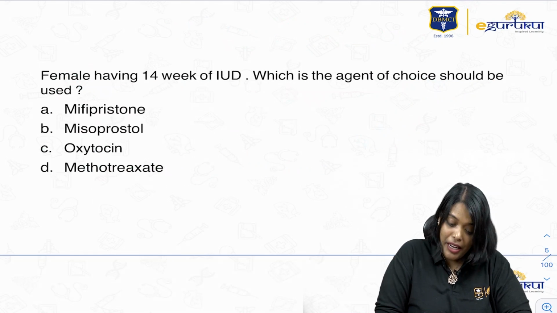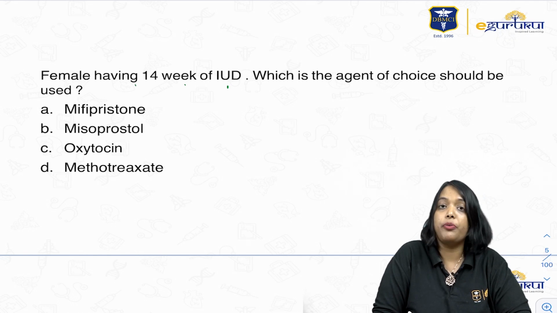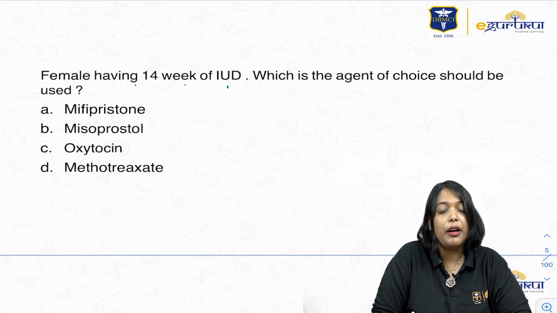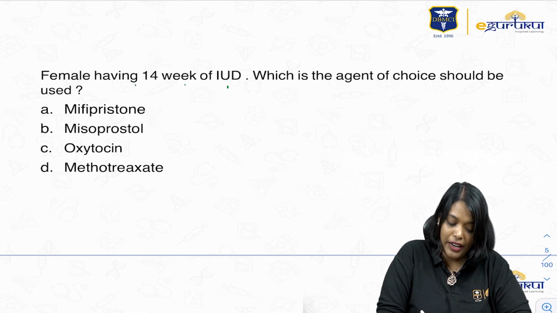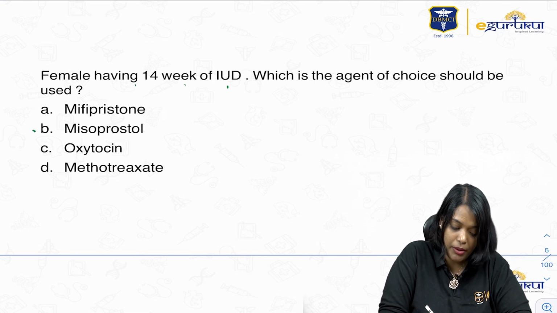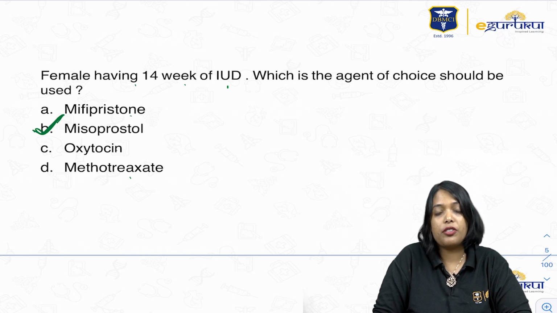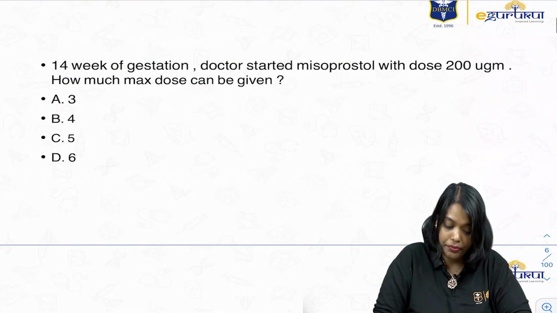Okay? Female having 14 weeks of intrauterine death. What is the agent of choice which should be used? So again, miscarriage, you had a lot of questions and especially the MTP methods. Whenever it crosses the second trimester, the drug of choice is usually misoprostol. Better than Mifi, oxytocin and methotrexate, misoprostol will be the drug of choice.